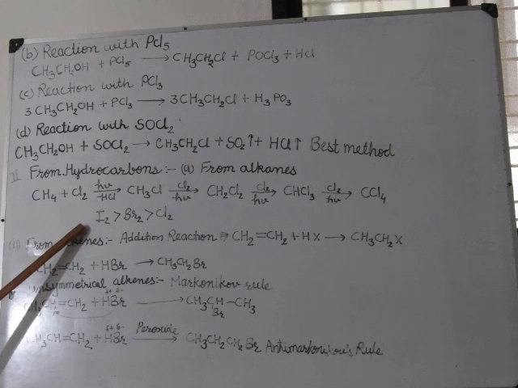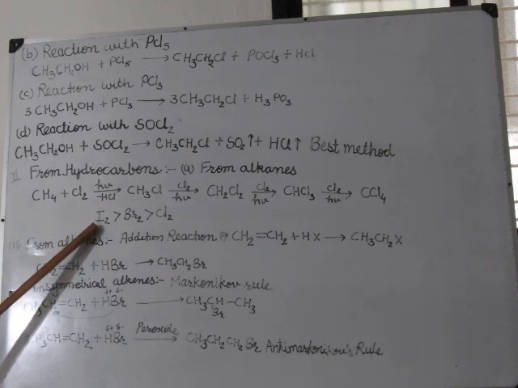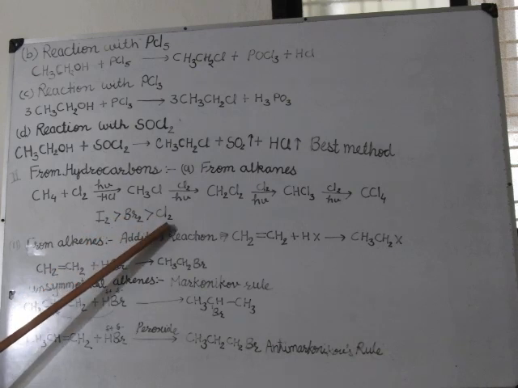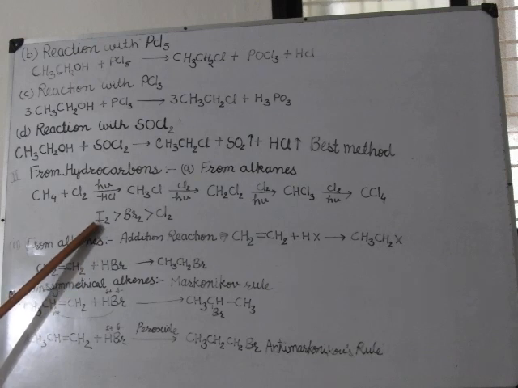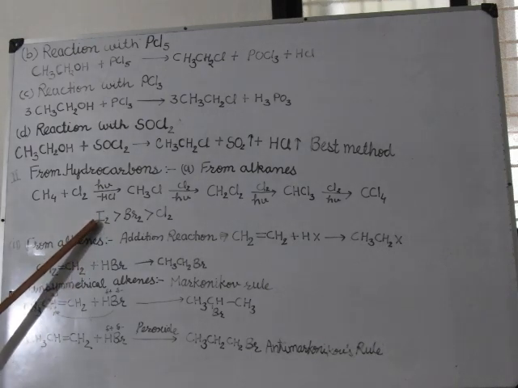Here the trend of reactivity in halogens is that iodine is more reactive, then bromine, then chlorine. Iodine is more reactive because the size of iodine is larger, so the bond dissociation energy is very low in iodine.